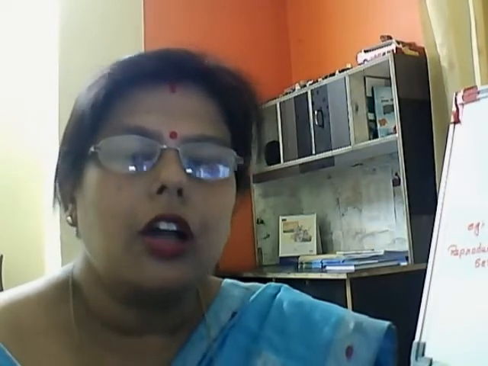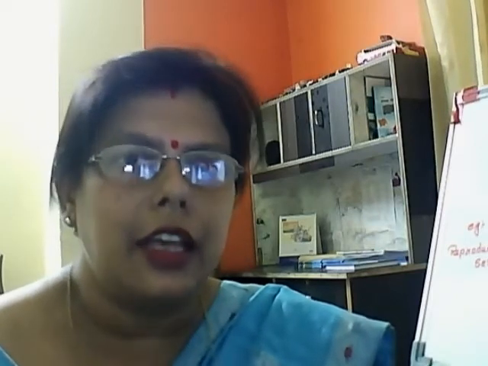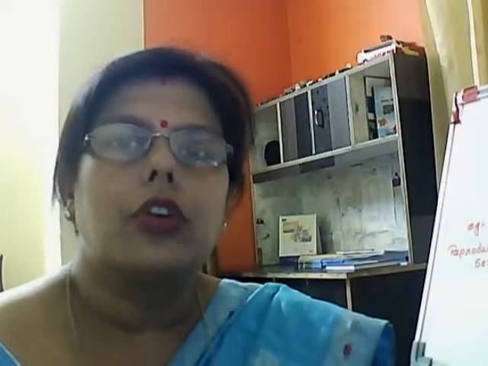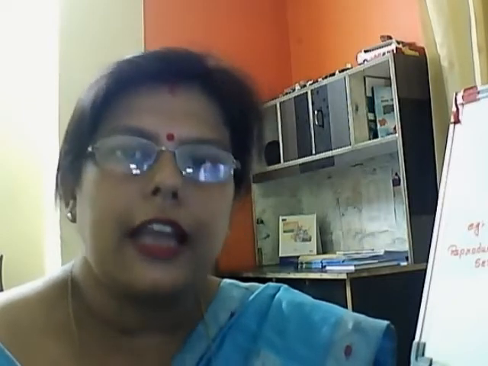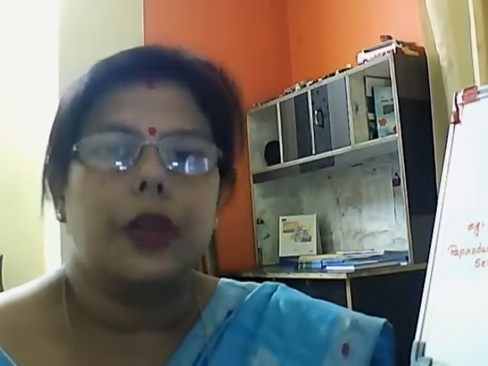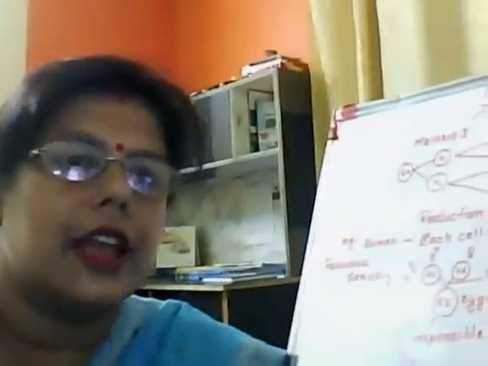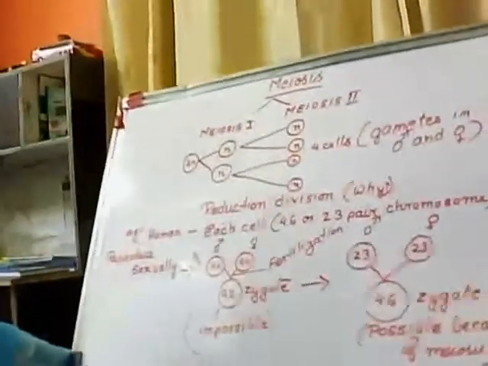This reduction division plays an important role because it helps in maintaining the number of chromosomes constant in a particular species. Now just to explain that, I am going to show you with the help of an example.